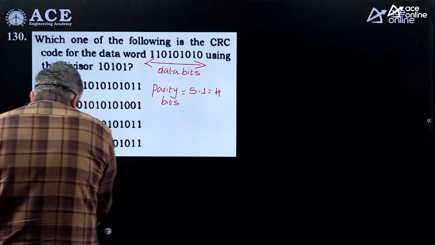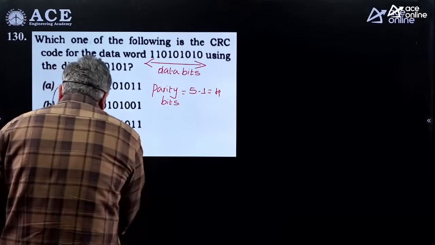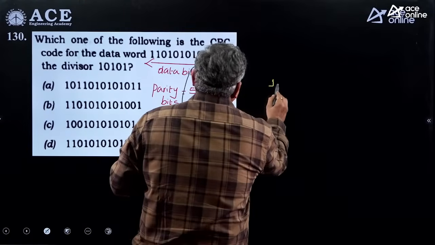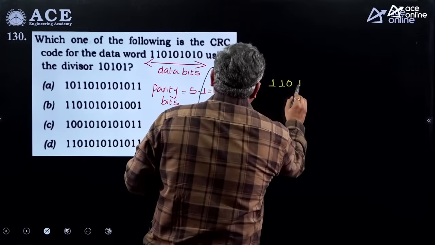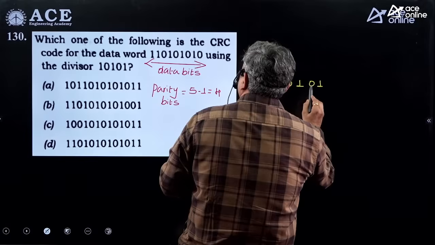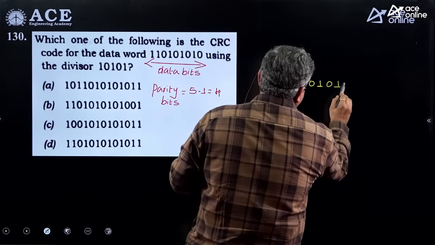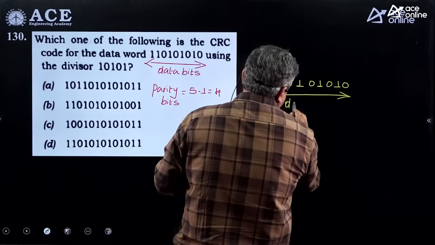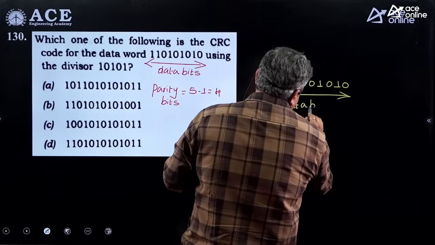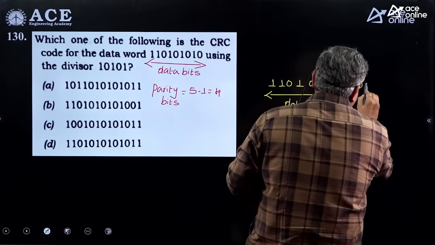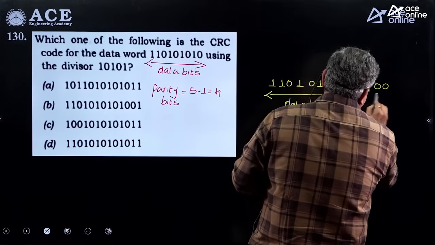So initially all your parity bits will be zeros. That means 1, 1, 0, 1, 0, 1, 0, 1, 0. These are your data bits. And add the parity bits at the end of the data bits. All initial parity bits will be zeros.